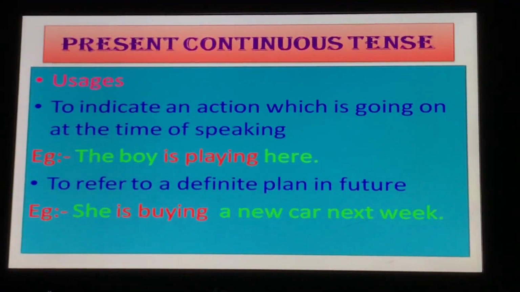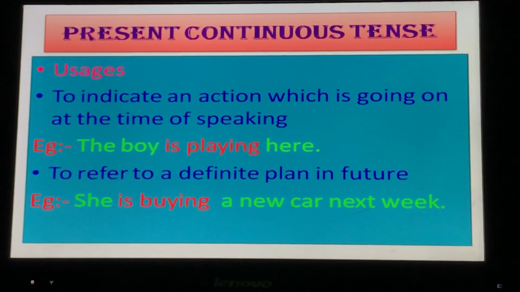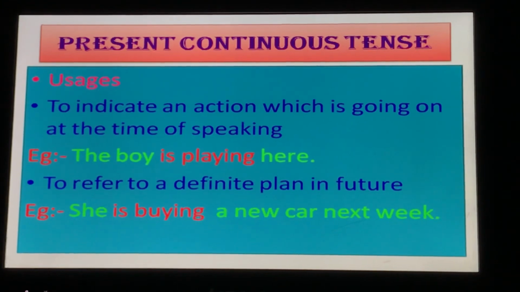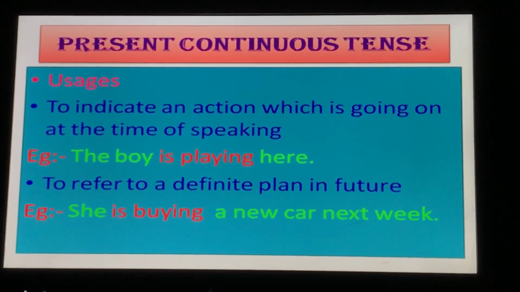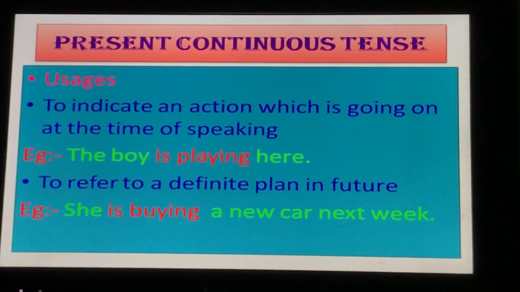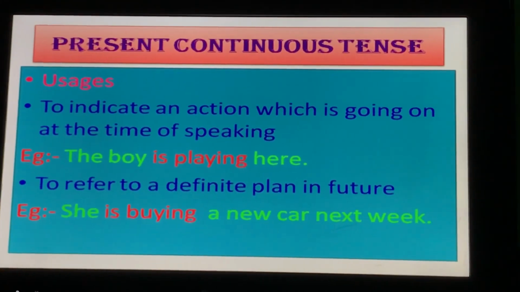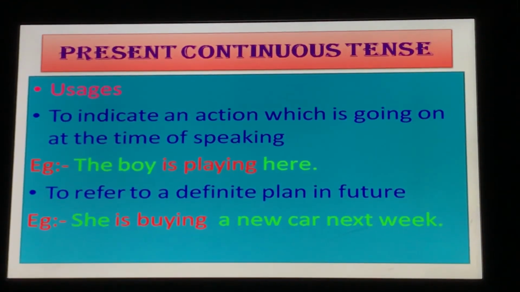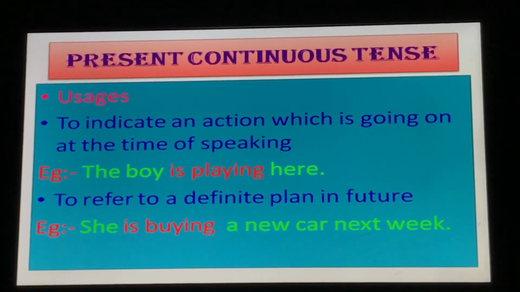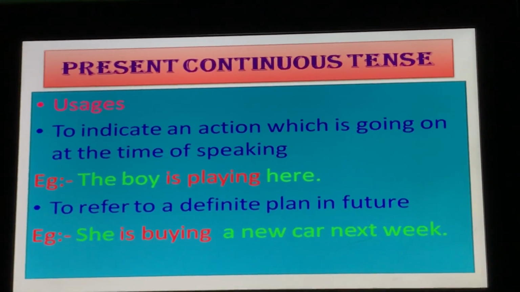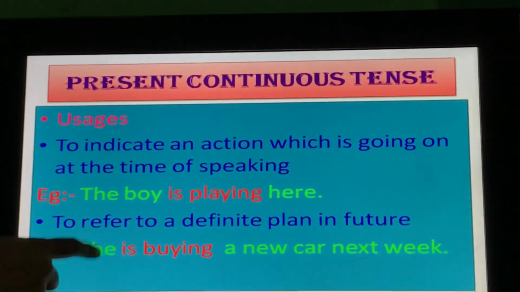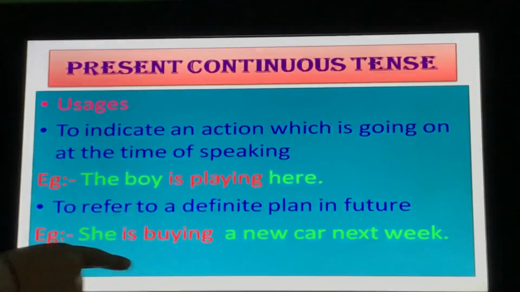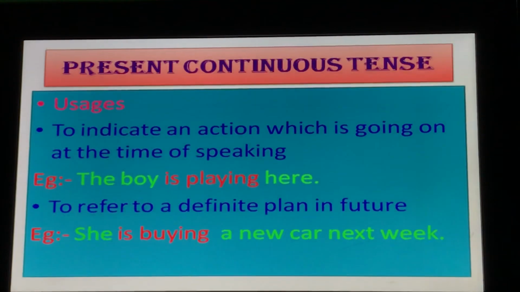Our next tense is present continuous tense, and its usage is to indicate an action which is going on at the time of speaking. Like the boy is playing here, I am teaching this time, you are listening to me. So the things which are going on at the time of speaking will come under present continuous tense. And next is to refer to a definite plan in future. She is buying a new car next week. This is already planned by her. She has already planned to buy a car next week. That's why present continuous tense is used over here.